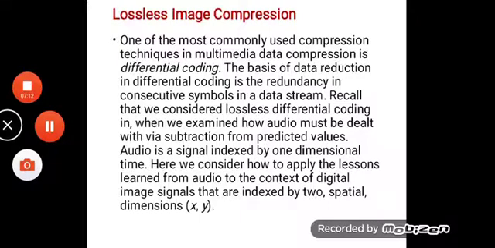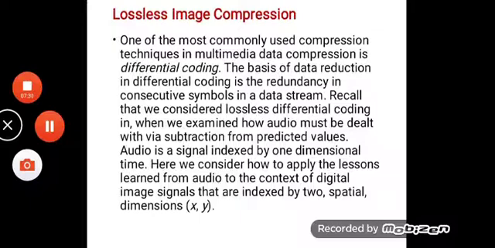But now things are a little bit complicated when we deal with images, because we have to deal with two-dimensional values. Whenever we represent an image, we represent it by a certain number of pixels.